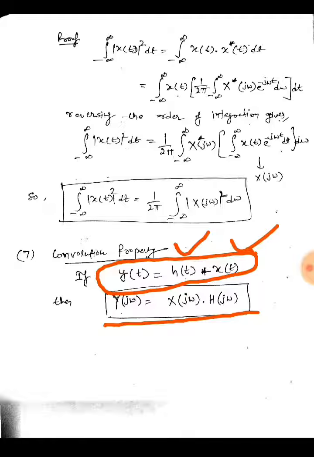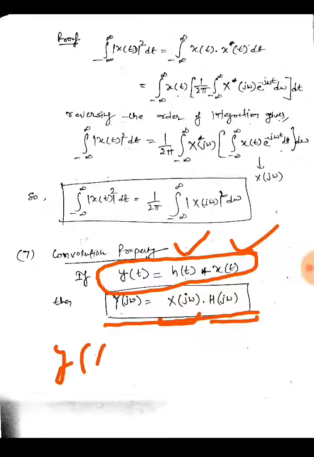X(j omega) is the Fourier transform of xt, and H(j omega) is the Fourier transform of ht. So if I need to calculate yt, I can always take the inverse Fourier transform of Y(j omega). It is a very useful property when we analyze signals and systems. Now we have some basic Fourier transform pairs which you need to learn.